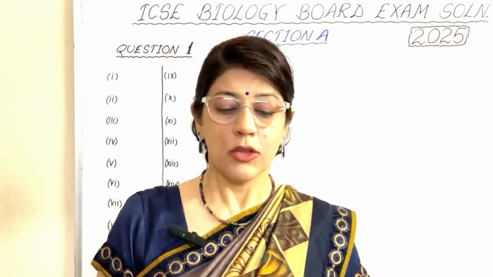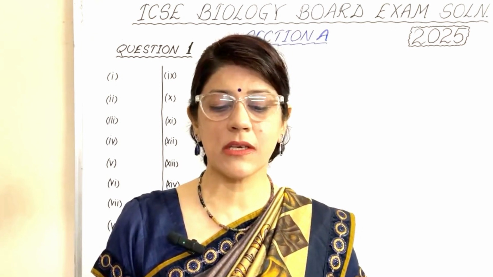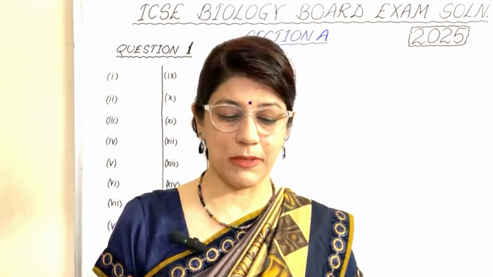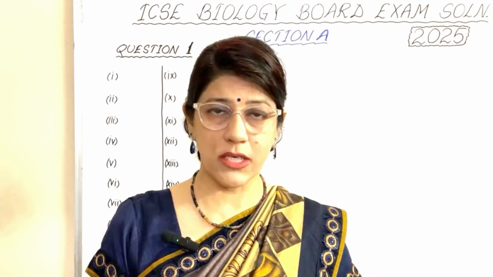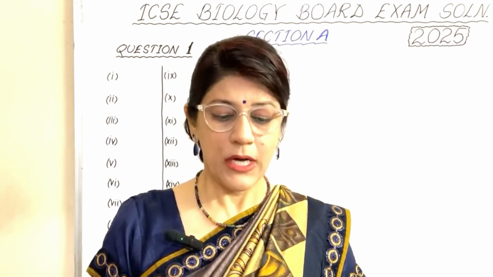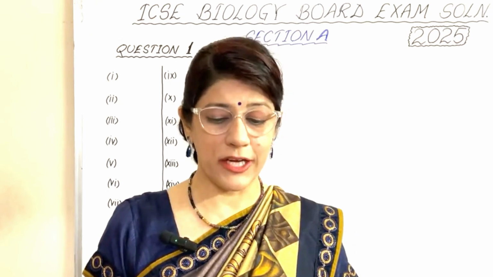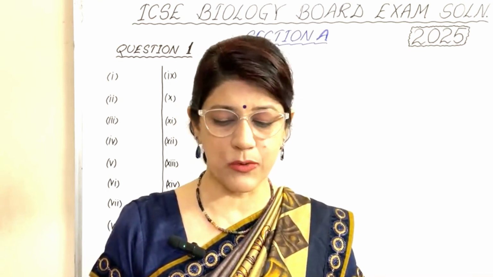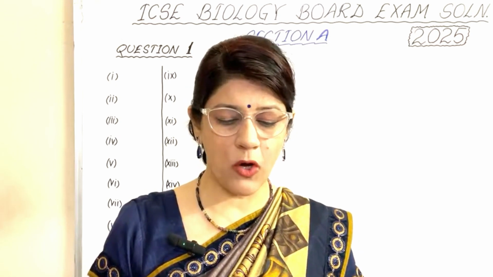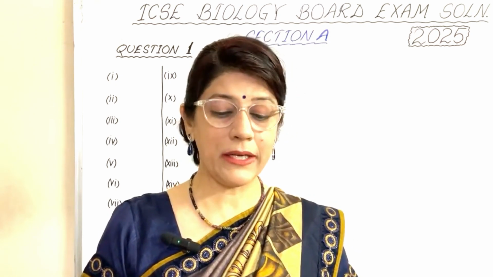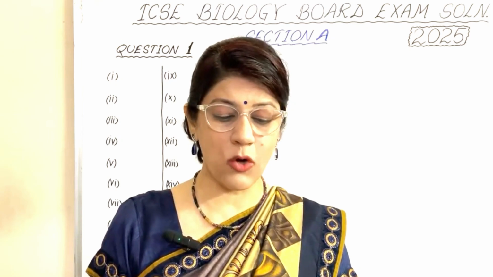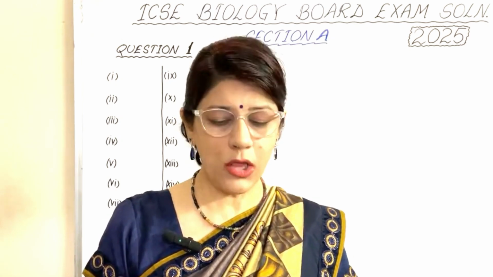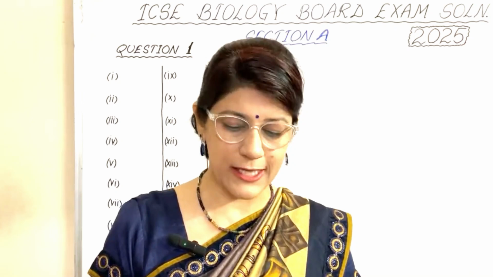In the fourth part, the hormone that induces vigorous contractions of the uterus in a pregnant mother is C, oxytocin. Fifth, a scientist wanted to conduct a genetic experiment on mice. He cut the tails of all the mice and made them reproduce. What will be the phenotype of the offspring? You know that a cut tail is not genetic, so option number C is correct: all the offspring will have tails.